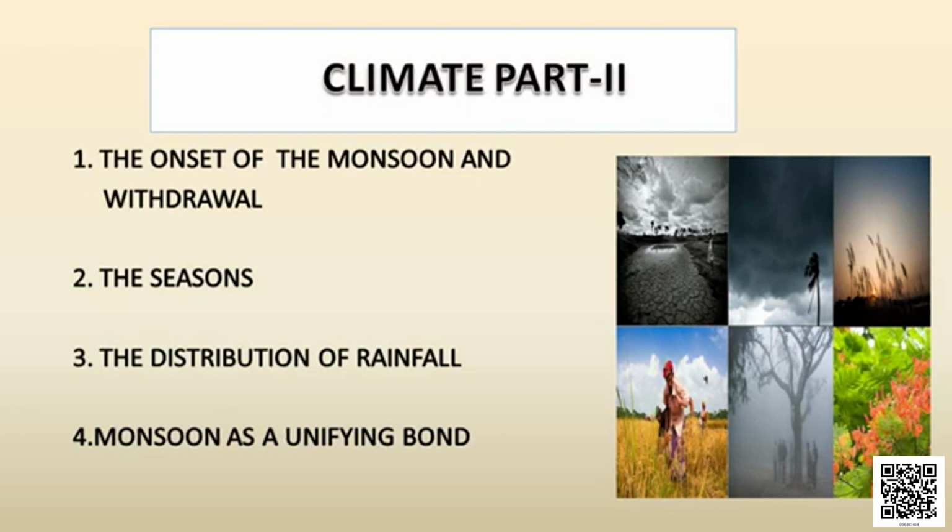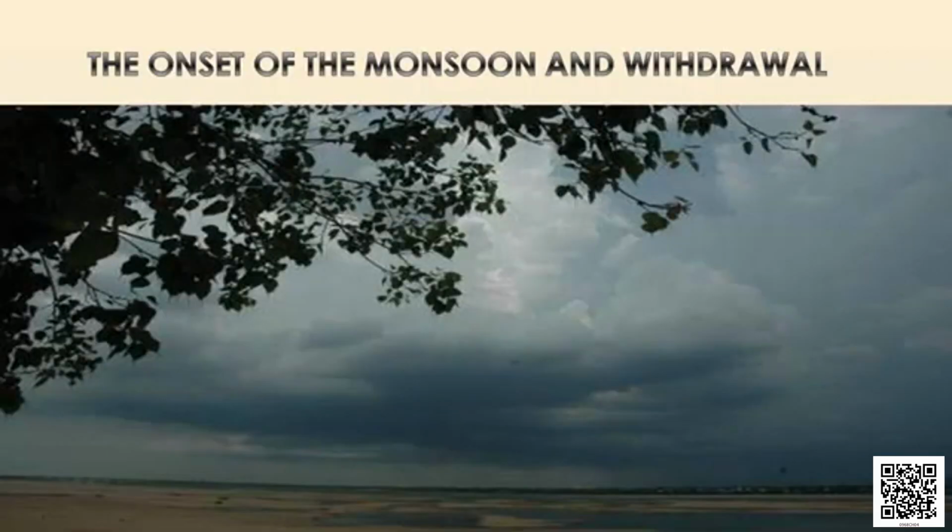Today we will study the onset of monsoon and its withdrawal, and the seasons: the cold weather season, that is winter; the hot weather season, that is summer; the advancing monsoon, that is rainy season; and the retreating monsoon, that is transition. Next we will learn about the distribution of rainfall and monsoon as a unifying bond. Coming to the first phase of our discussion, the onset of monsoon and its withdrawal.